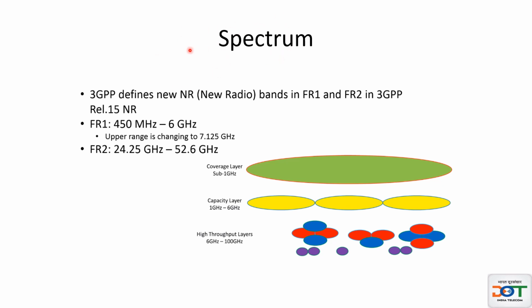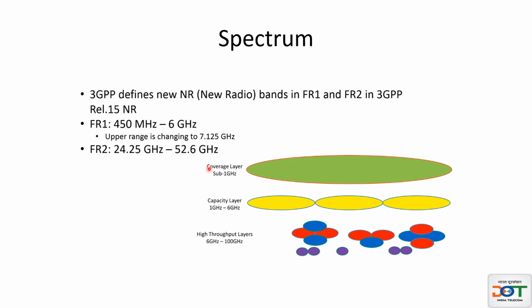3GPP has defined two frequency ranges for 5G new radio, FR1 and FR2. FR1 is from 450 MHz up to 6 GHz and FR2 is for 24.25 GHz to 52.6 GHz. And the usage scenario for different frequency bands in 5G NR will be like this.